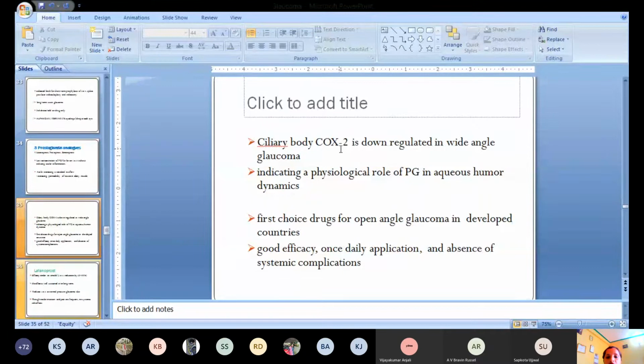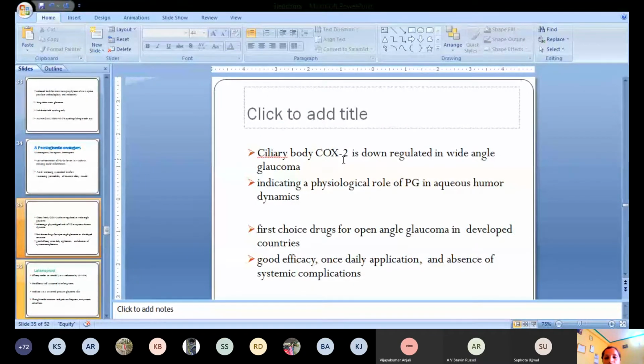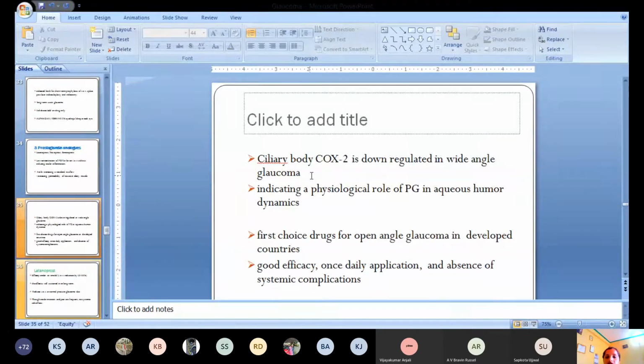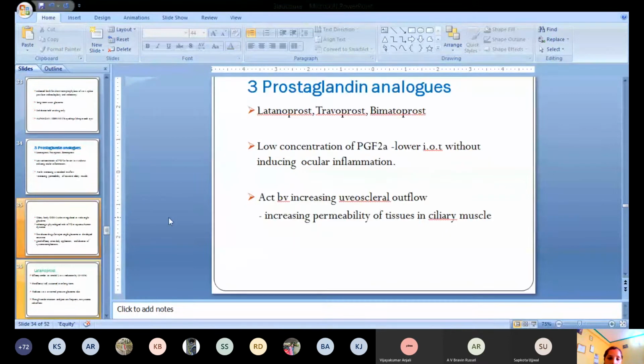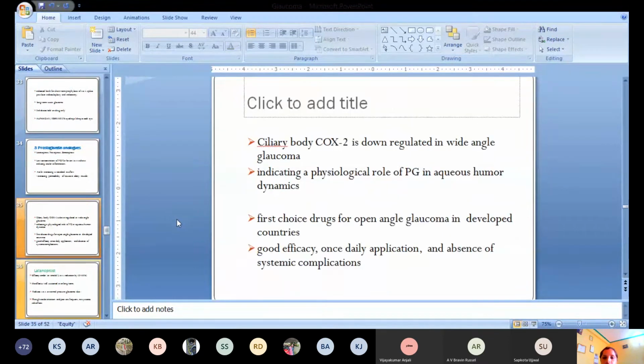So these are COX enzymes. This COX enzyme is responsible for the synthesis of prostaglandin from arachidonic acid. This COX-2 enzyme is down regulated in open angle glaucoma. So we are giving this prostaglandin analog because prostaglandin helps in the dynamics of the aqueous humor. They help in the movement of the aqueous humor.